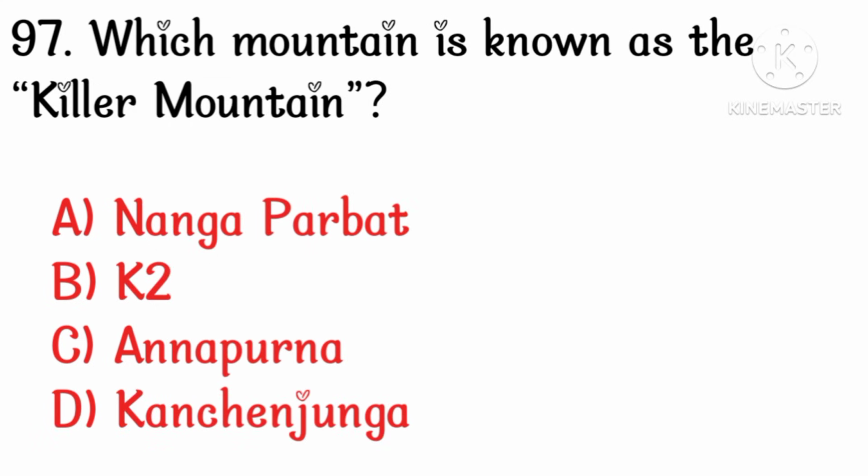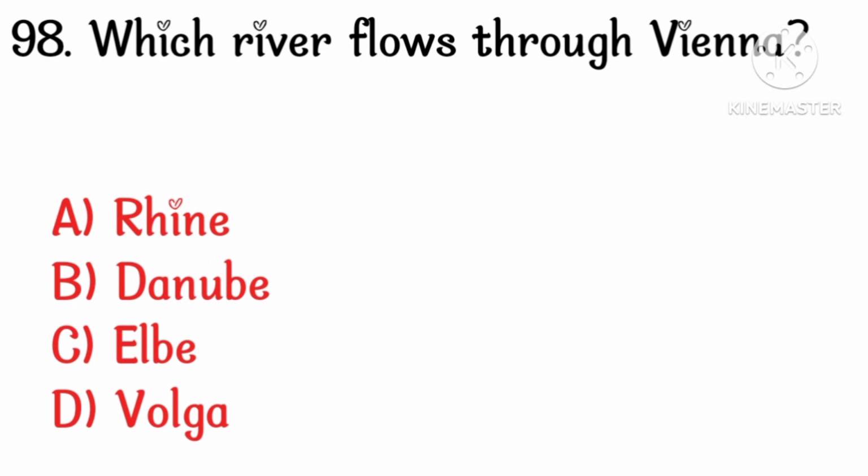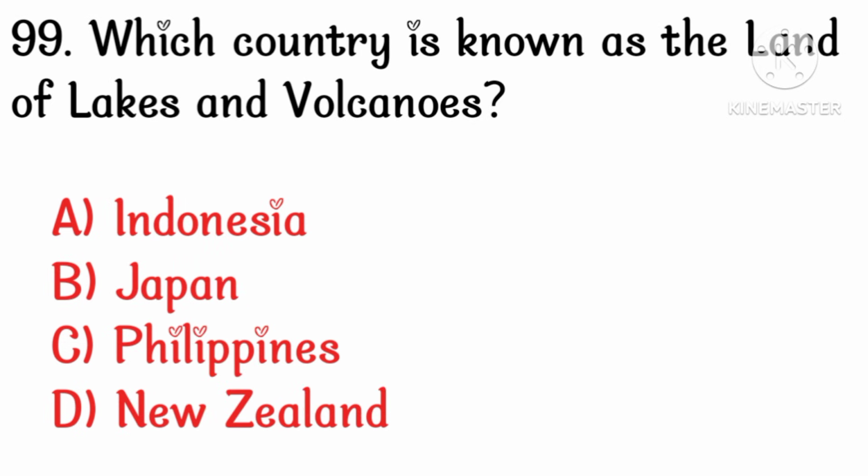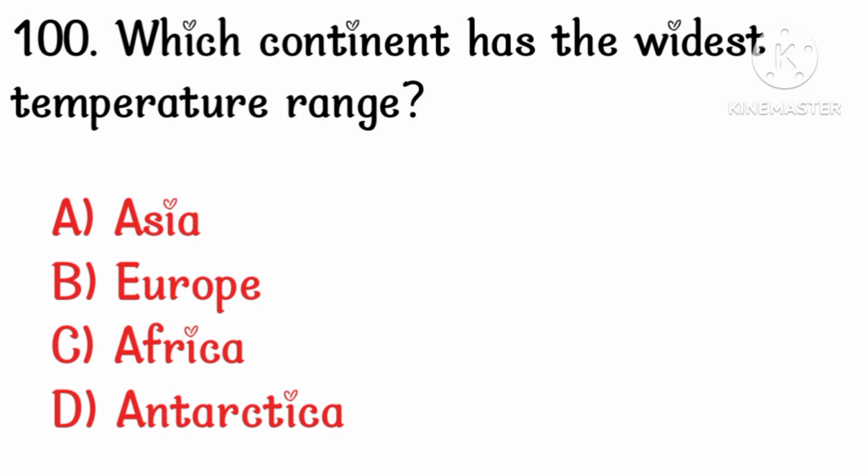Which mountain is known as the Killer Mountain? Option A, Nanga Parbat. Which river flows through Vienna? Option B, Danube. Which country is known as the land of lakes and volcanoes? Option D, New Zealand. This is your hundredth and last question.